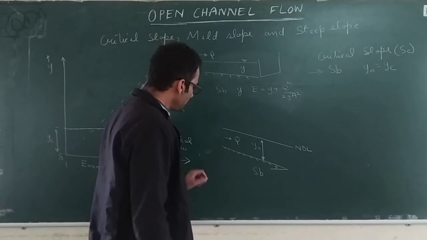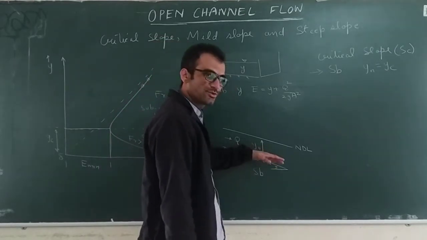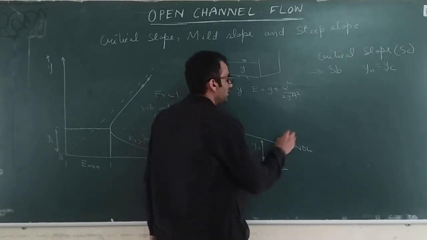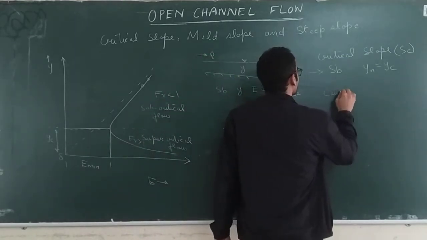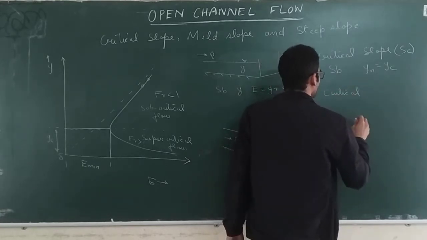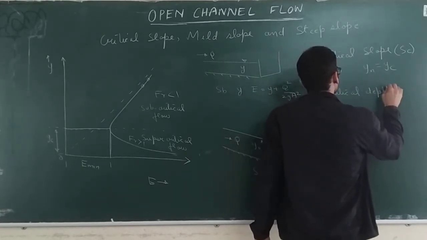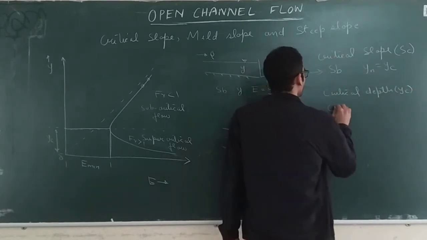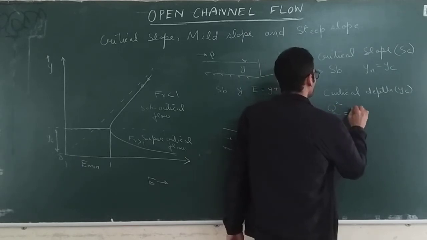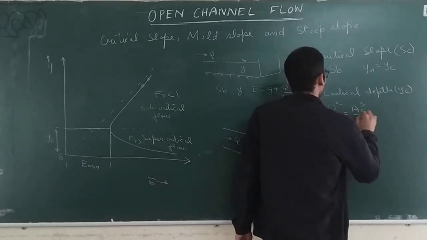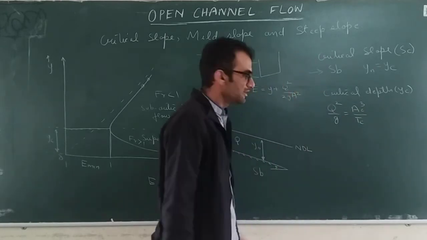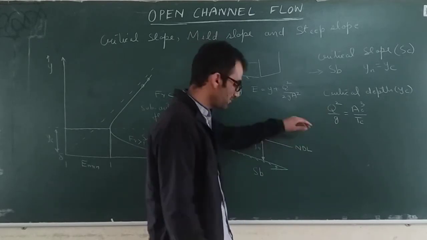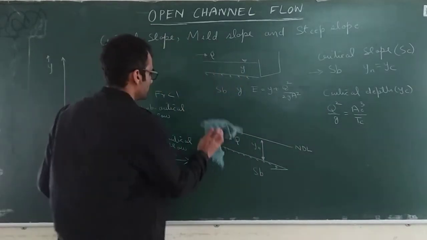Now see, even if you change the slope, your critical depth is not going to change. Critical depth does not depend upon the slope. How can we calculate critical depth YC? It will be Q square by g equal to AC cube by TC. There is no mention of slope here.